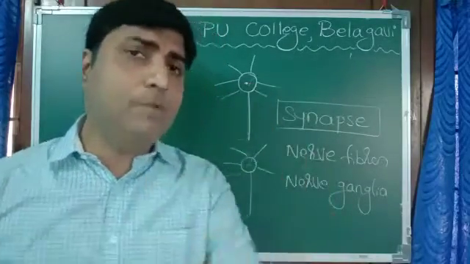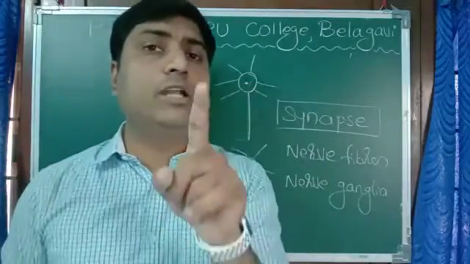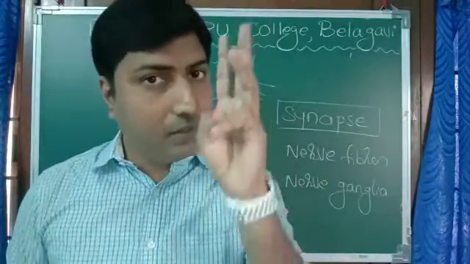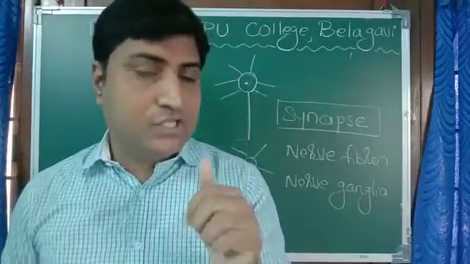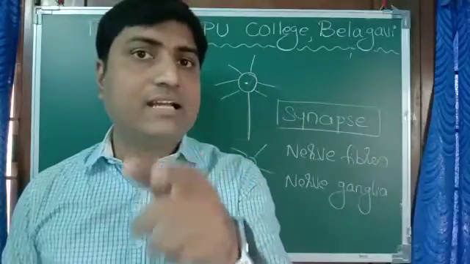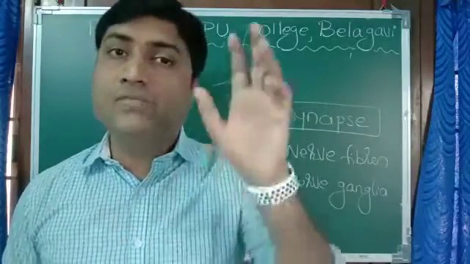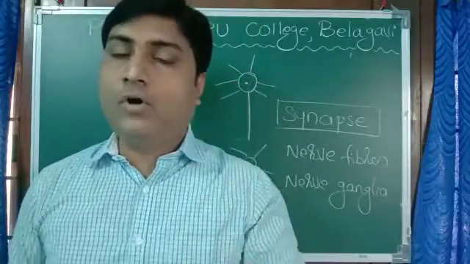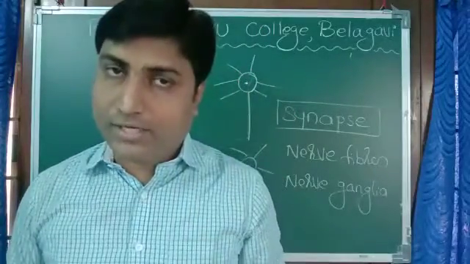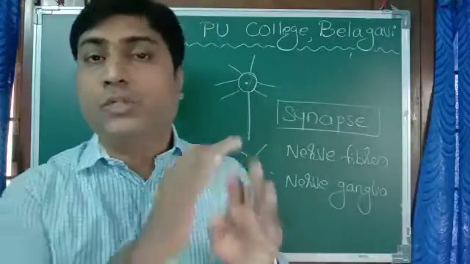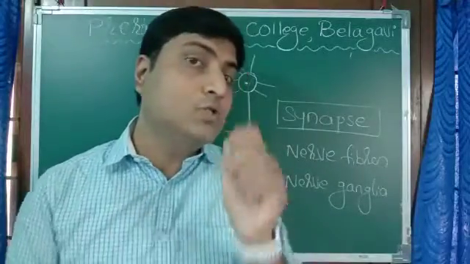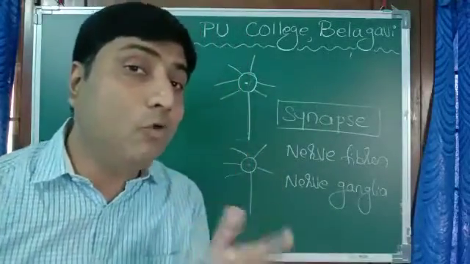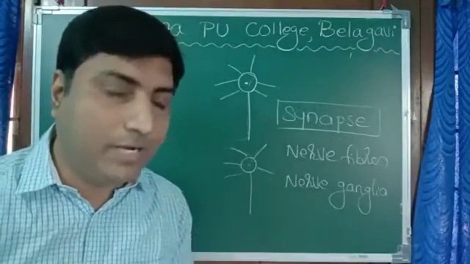The third type of tissue is muscular tissue or the muscles. Again, there are 3 types of muscles: striated, unstriated, cardiac. Striated means with stripes. They are also called skeletal muscles. They obey our orders, so they are called voluntary. Unstriated are smooth without any striations, so they are involuntary in function, involuntary muscles.